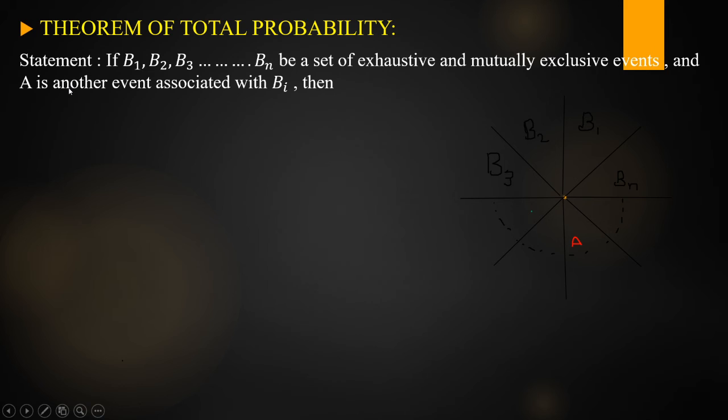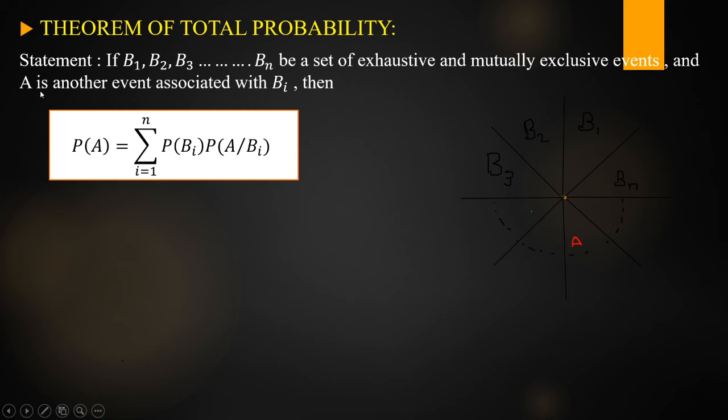A is another event associated with each Bi. Bi is nothing but B1, B2, and so on. So A is another event associated with Bi. If A is associated with Bi, how do we find the probability of A? That is our theorem of total probability. Then P of A is equal to sigma i equal to 1 to n P of Bi into P of A given Bi. So this is our statement.